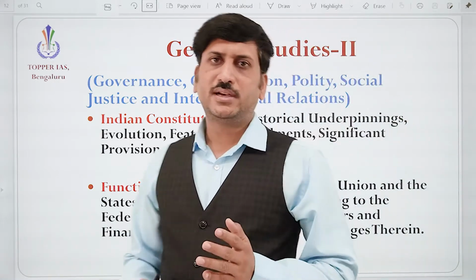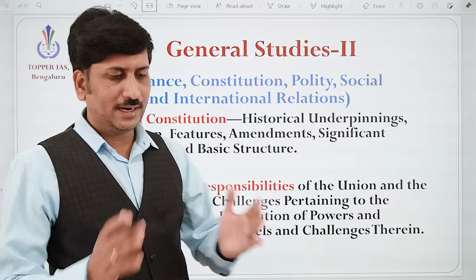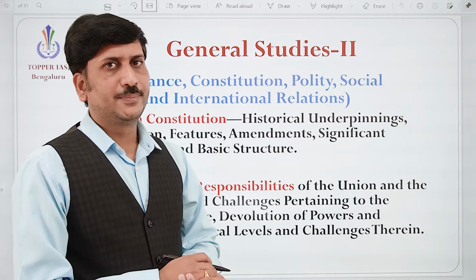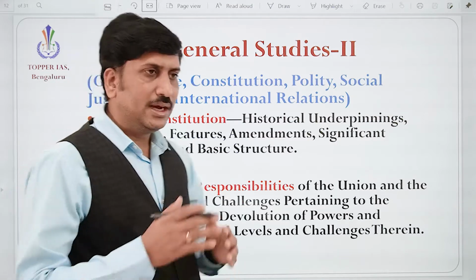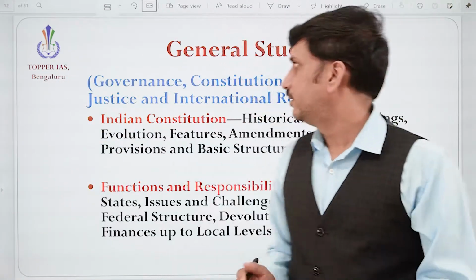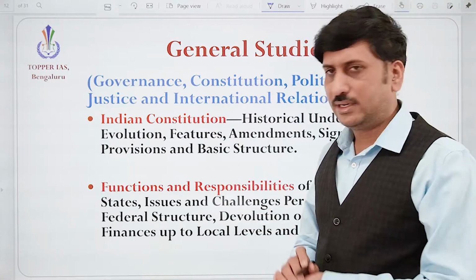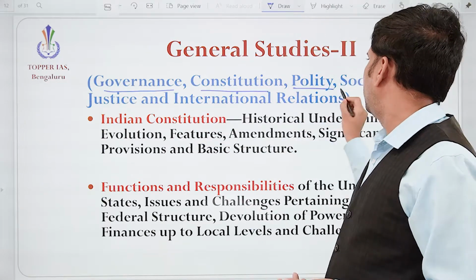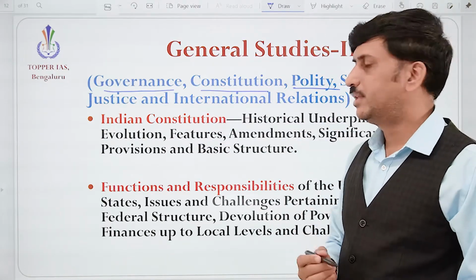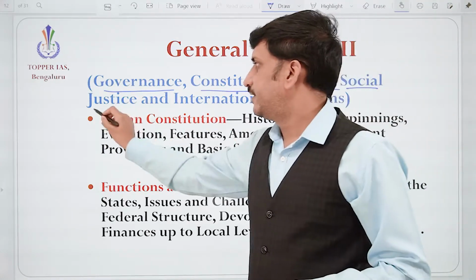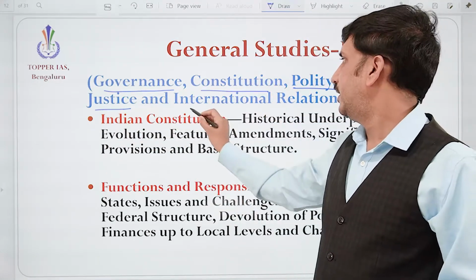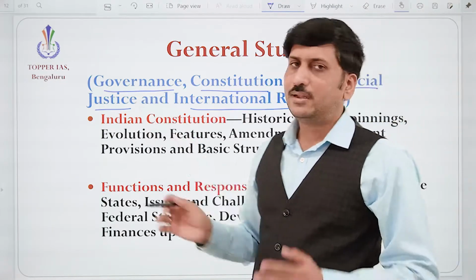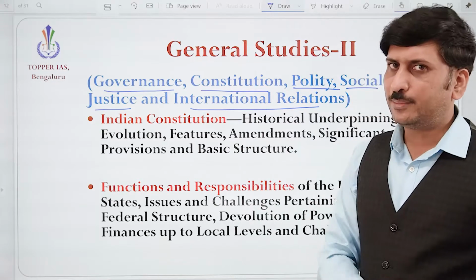Similar to General Studies paper 1, here also we can categorize the subjects into three: Indian governance, constitution and polity as one subject, social justice as another, and the third is international relations. We'll understand the syllabus and what the requirement is.